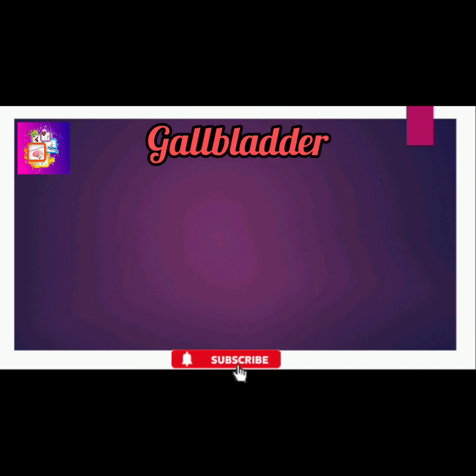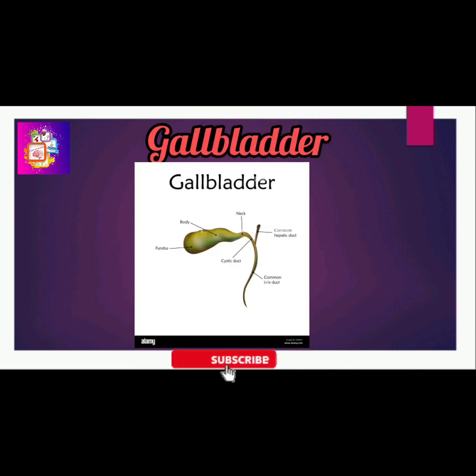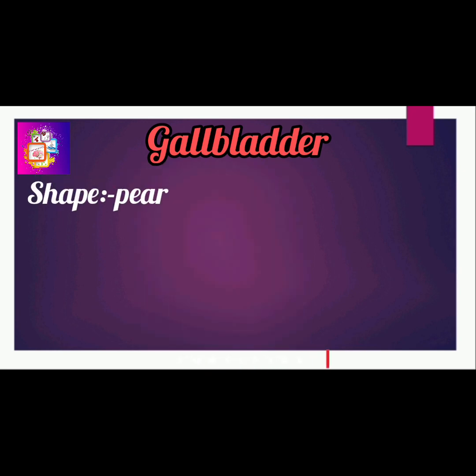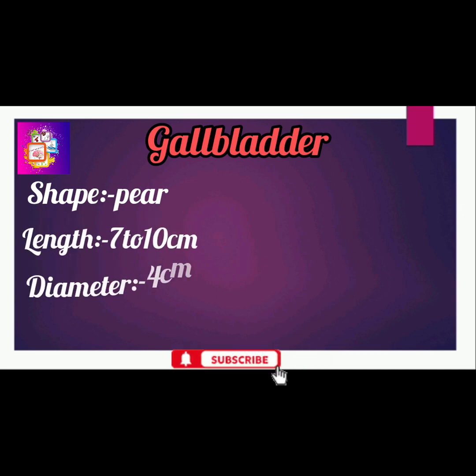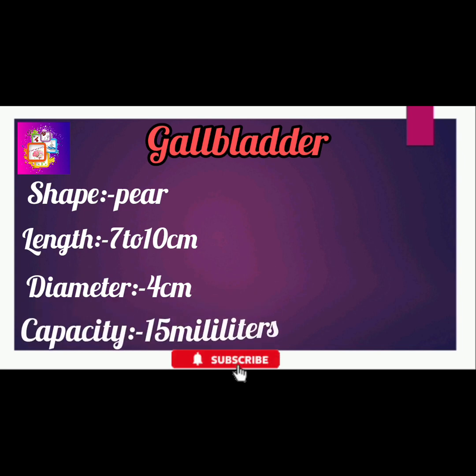Next, gallbladder. The gallbladder is a small hollow organ where the bile is stored and concentrated before it is released into the small intestine. In humans, the gallbladder is pear shaped and lies beneath the liver. The length of the gallbladder is 7 to 10 cm and the diameter is 4 cm. The gallbladder capacity is 15 milliliters.